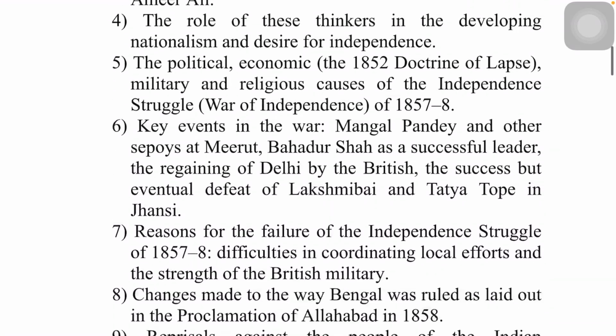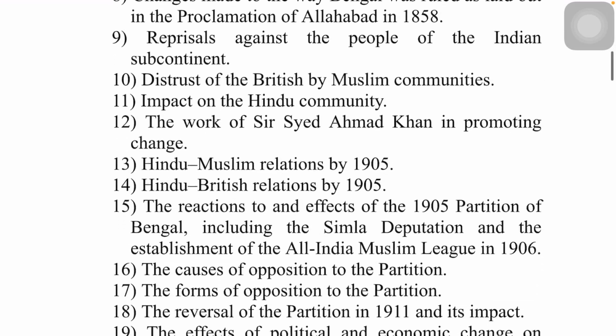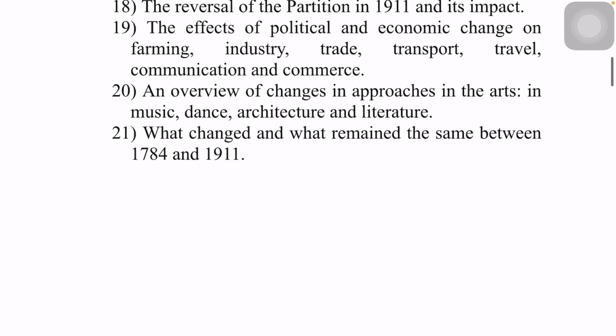So you have 21 contents under this topic. Try to get as much information as possible, but based on the content. So for topic 2, content number 1, collect the information; content number 2, collect the information. You will be able to answer them without thinking about key questions and focus points.